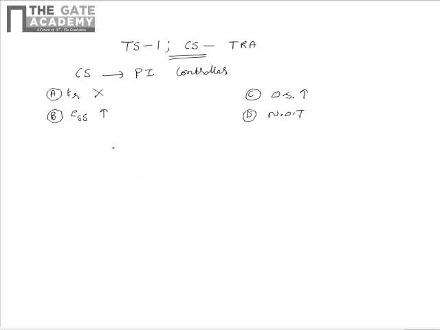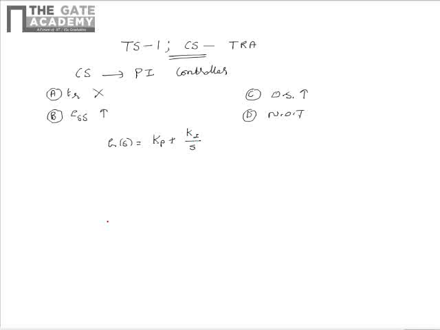We know that a PI controller which is introduced in any control system will have a transfer function of G(s) equal to Kp plus Ki by s.